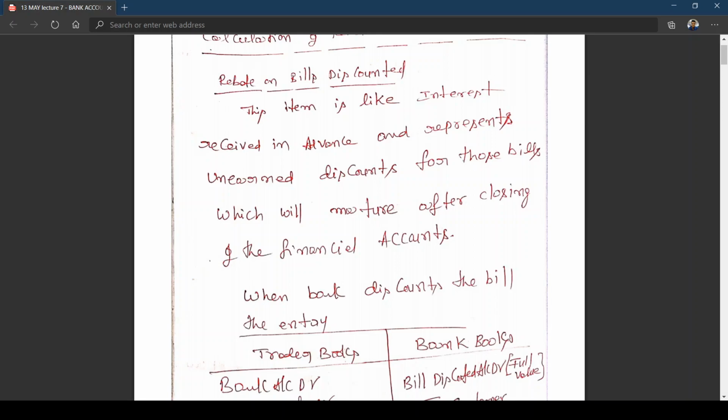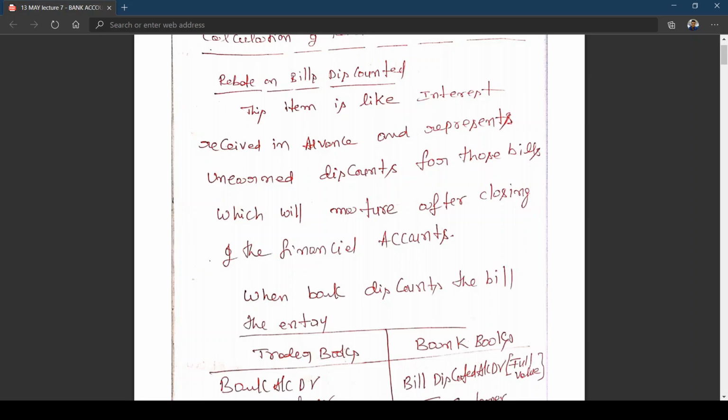You will be writing the bank account debit to income. Bank account debit to income. Suppose 12,000 is income received in the current year, out of which 2,000 rupees belongs to next year. You have written the entry bank account debit to income 12,000, out of which 2,000 falls in next year. Then what is the entry you write? You debit income account with 2,000, income received in advance 2,000. That means out of income 12,000 that has been credited to income account, 2,000 pertaining to which year? Next year, that has been adjusted for income account.